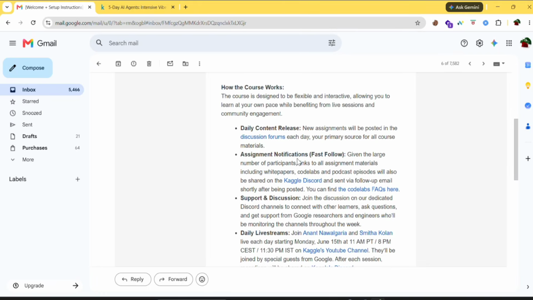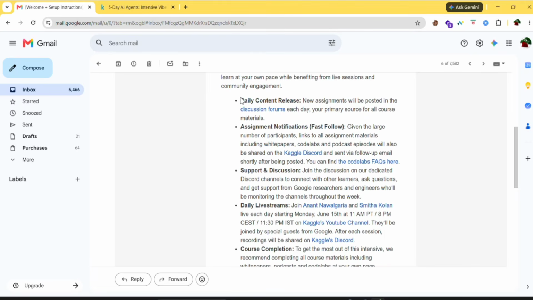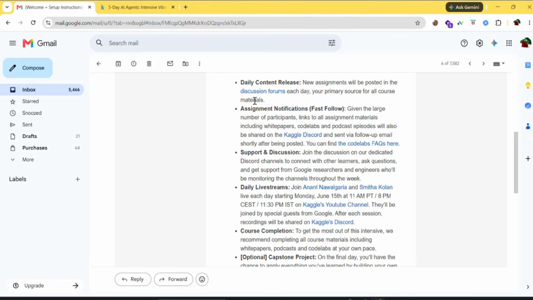Next, how the course works. The course is designed to be flexible and interactive, and you can learn at your own pace. And also you'll be benefiting from live sessions and community engagement. There will be daily content release, like every day they'll be releasing new assignments. So you need to learn about those and complete the assignments. Then assignment notifications. You'll be getting assignment notifications to your mail. So keep checking your mail regularly.